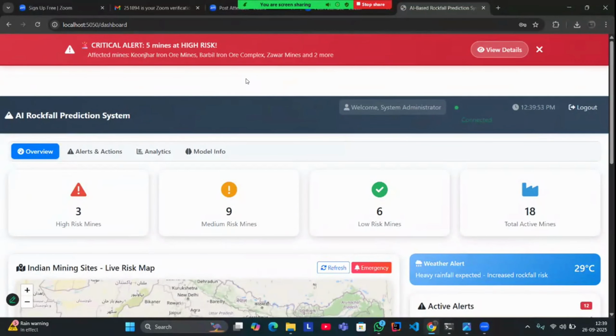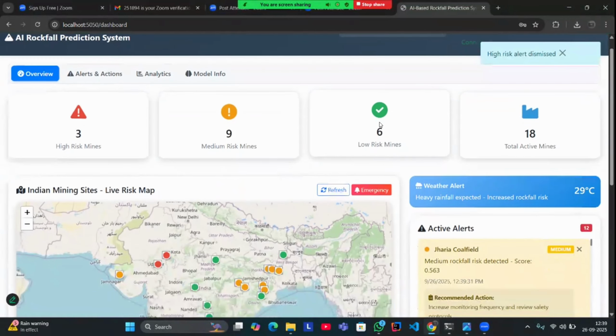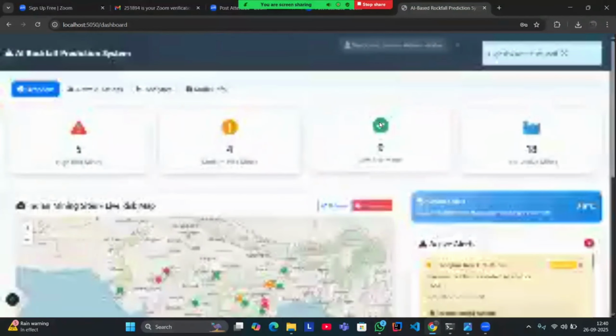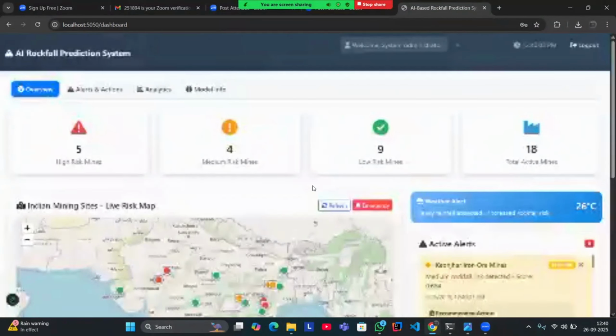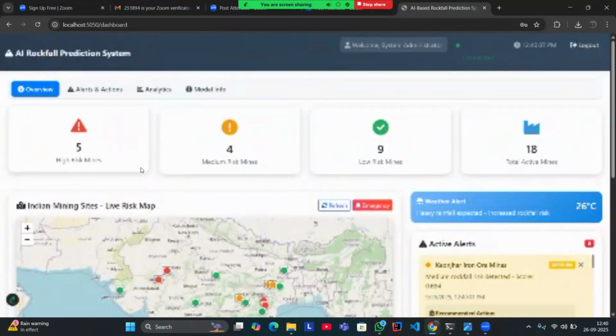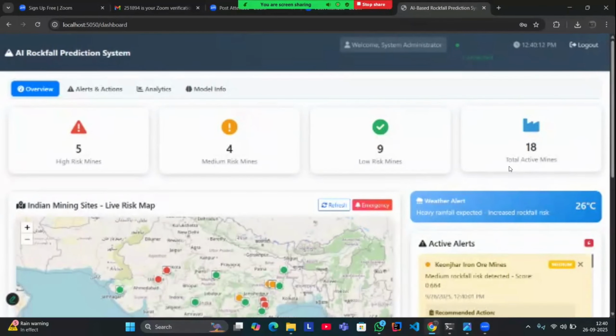Then coming to the dashboard's nav bar. The nav bar contains four tabs: overview, alerts and actions, analytics, and model info. In the current overview section, we can see four cards: high risk, medium risk, low risk, and the last one contains 18, the total number of mines India has.